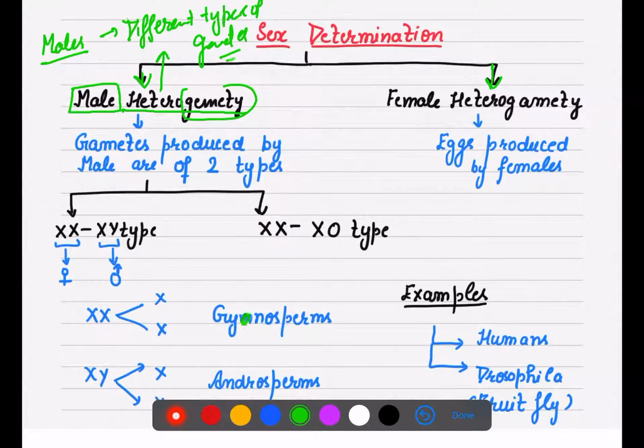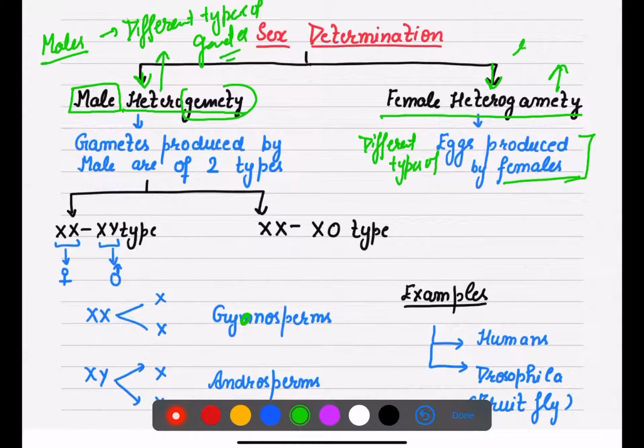In female heterogamety, females produce different types of eggs and are responsible for determination of sex.